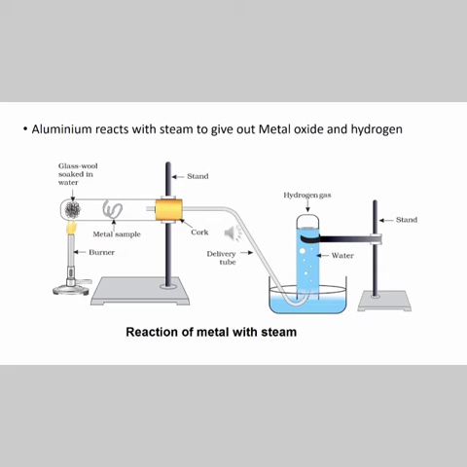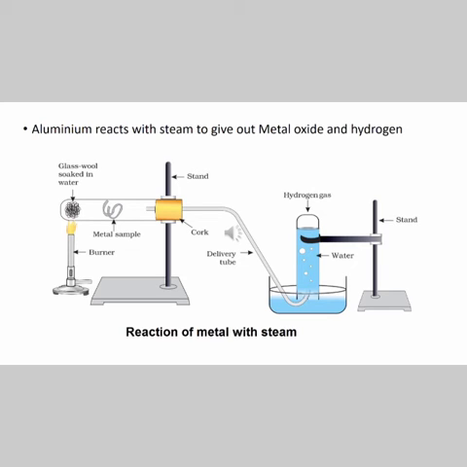Here you can see we have taken a test tube with a Bunsen burner for heating purposes, and we have taken glass wool soaked in water. I'll tell you the function of all this. There is a stand here, and the test tube has been closed with a cork, which in turn is connected with a delivery tube. That is connected with a test tube along with water in a large beaker, and this is supported by a stand. So this is the experimental setup for aluminium reacting with steam, right?